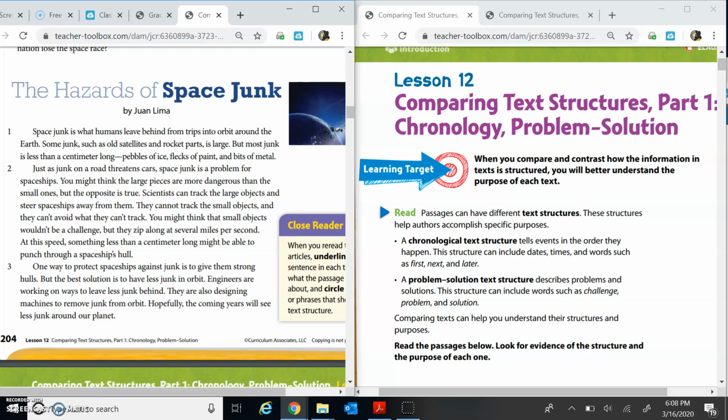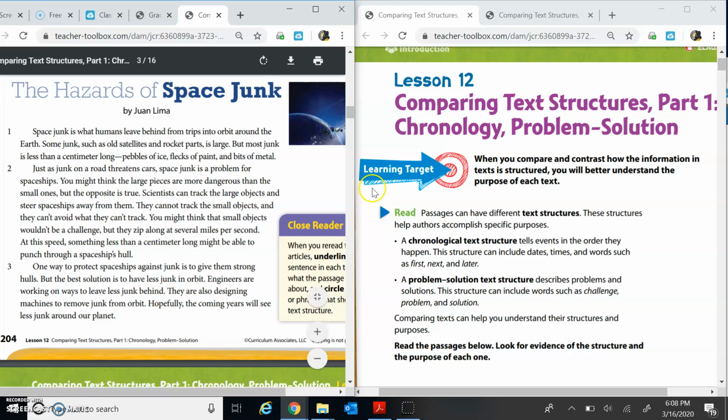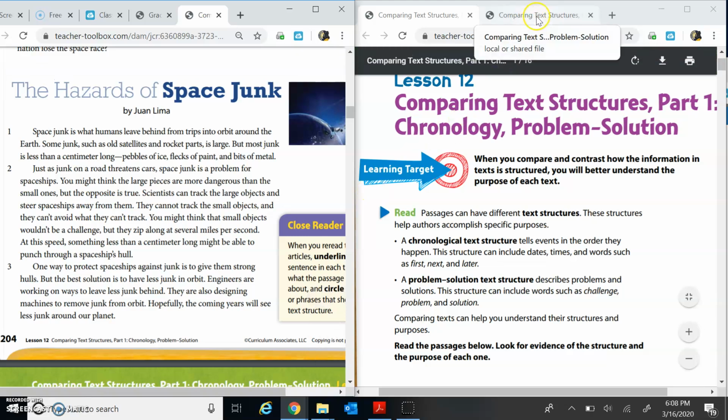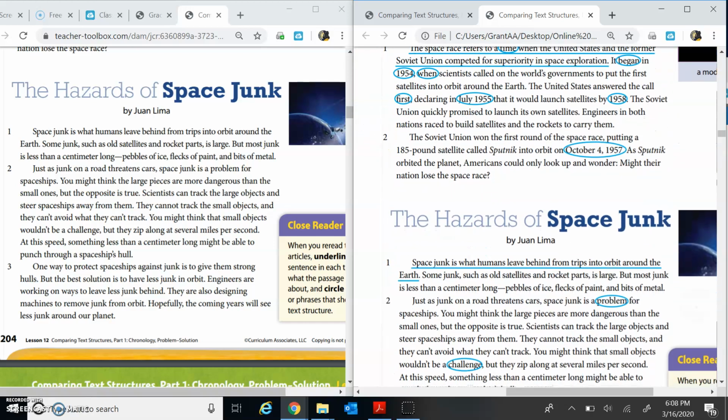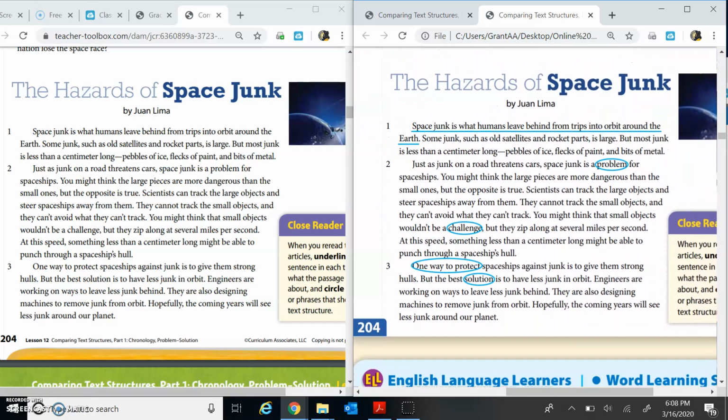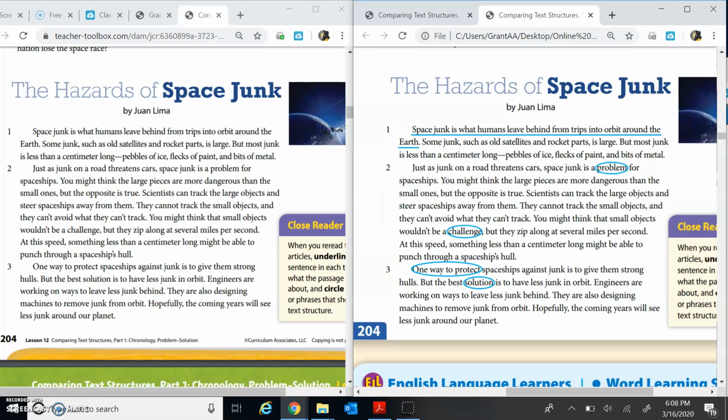So we're going to do the same thing. Try to determine what the main idea sentence is and some clue words. I'm going to give you about 10 seconds. If you underline, space junk is what humans leave behind from trips into orbit around the Earth, good job.